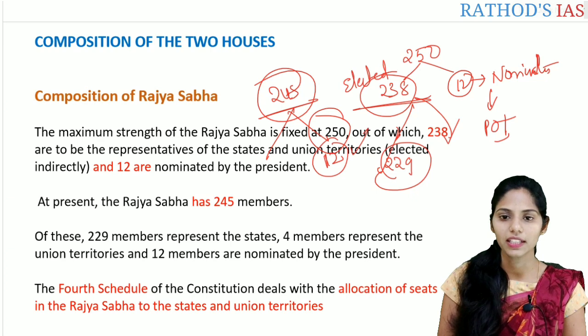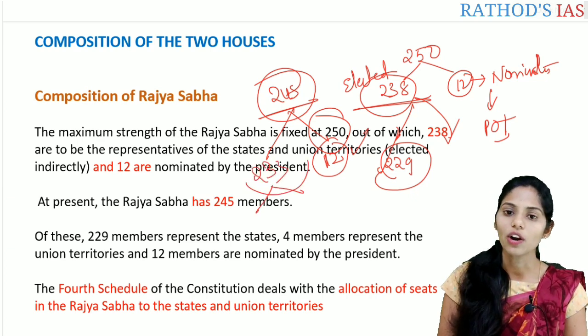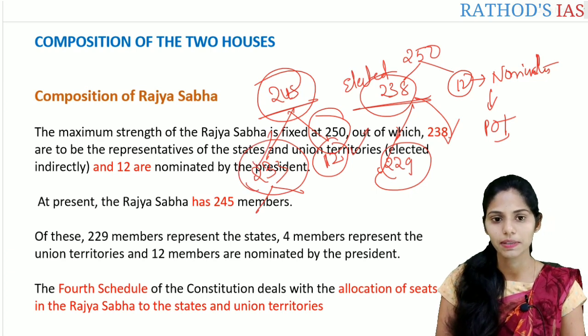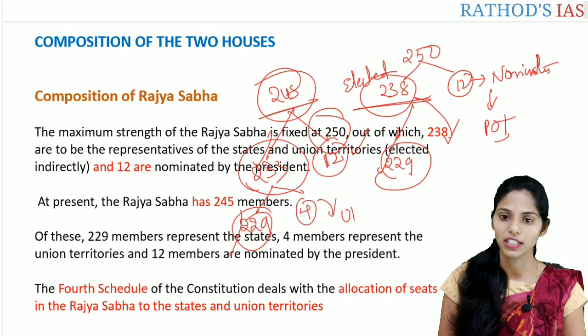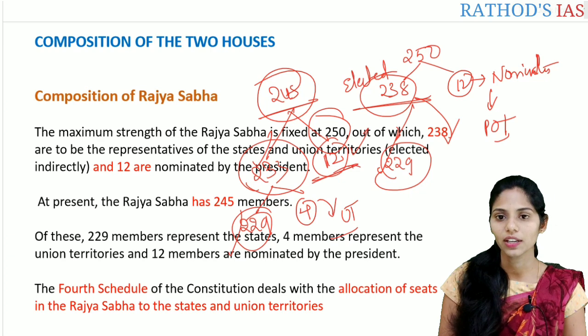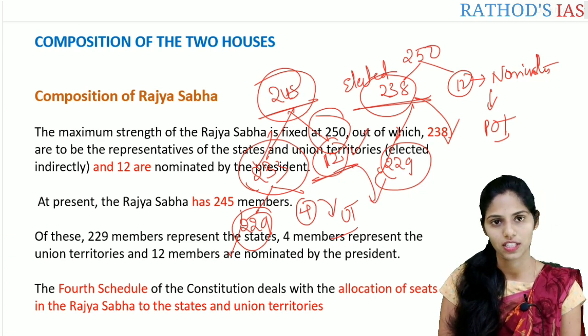And how many are remaining? That is 233 present. Correct? Out of these 233 elected people, 229 are from the states, the remaining 4 are from the union territories, and the remaining 12 are nominated by the President of India.